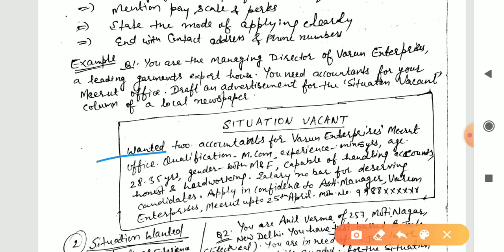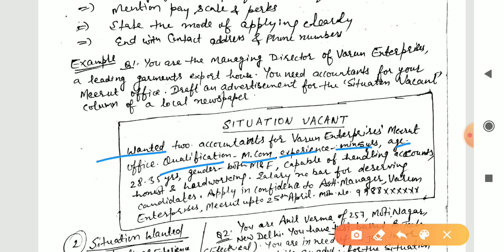We will start with wanted or required. So same here, wanted accountants for Varun Enterprises main office. In that way we will start. Then after that, qualification like MCom or BCom, CA, whatever is appropriate that is given, or if it is not given, that should be according to the post. Next, experience like minimum 5 years. So only write qualification dash MCom, CA, whatever. Experience dash 5 years, minimum 5 years, maximum like that.